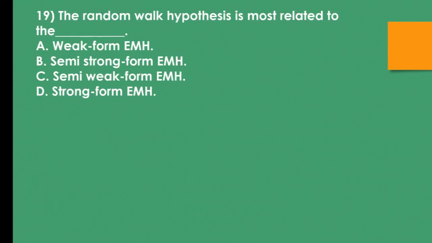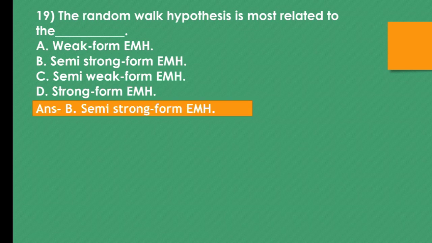Question number 19. The random walk hypothesis is most related to A. Weak form EMH, B. Semi-strong form EMH, C. Semi-weak form EMH, D. Strong form EMH. EMH means efficient market hypothesis. The correct answer is B. Semi-strong form EMH. The random walk hypothesis is most related to semi-strong form of efficient market hypothesis.